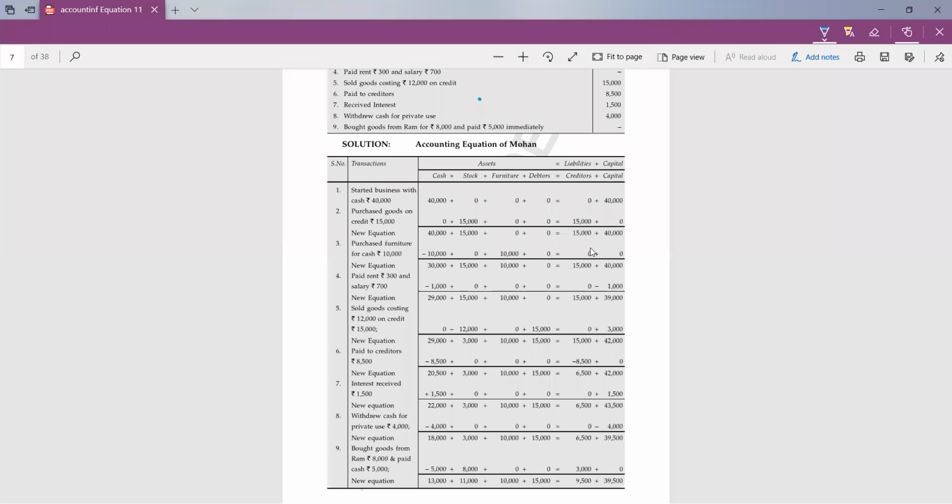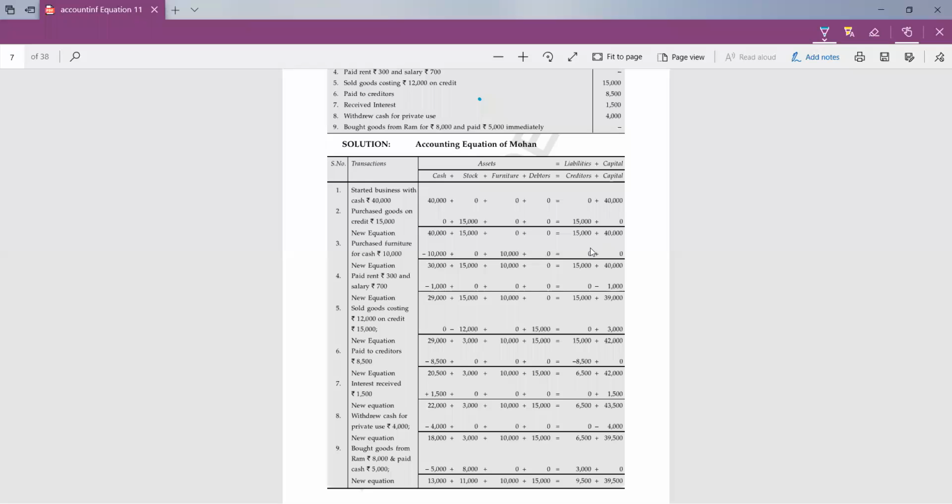Okay, so again it is time to find the new equation. 30,000 minus 1,000 is 29,000. Then 15,000 same, 10,000 same, and 15,000 same, and 40,000 minus 1,000 is equal to 39,000. So now check again whether both sides are equal. Yes, 54,000. Both sides are equal. It's not 45,000, Khushi. How can it be 45,000? Check your calculation again, please.